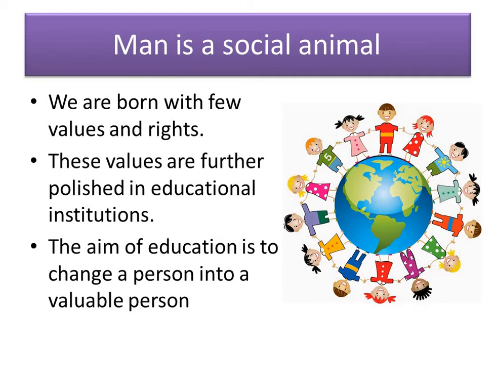A person who is born with so many rights and values is changed through education into a more valuable person, a very good citizen of the country, a good human being. That is the basic aim of education, not to make you read and write or do math and learn science, social. It is not that. The aim is to change a person into a valuable person.